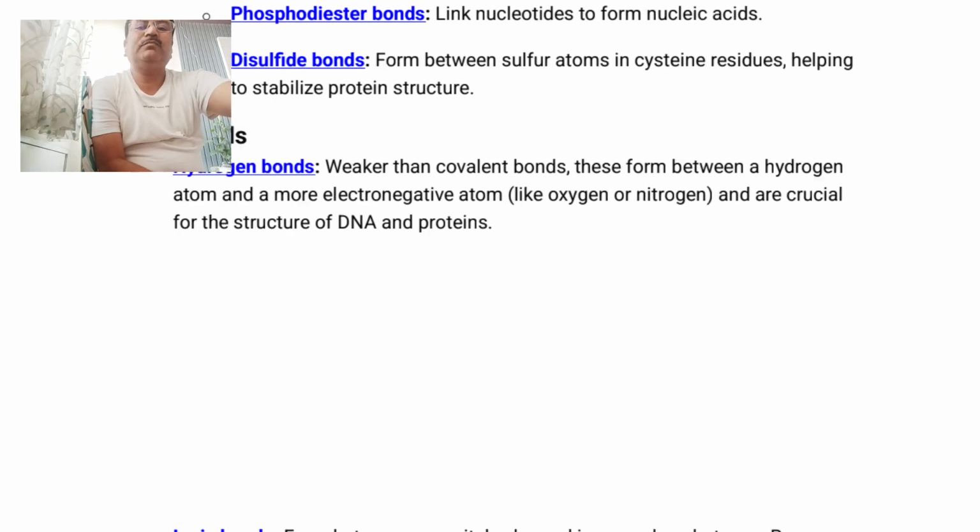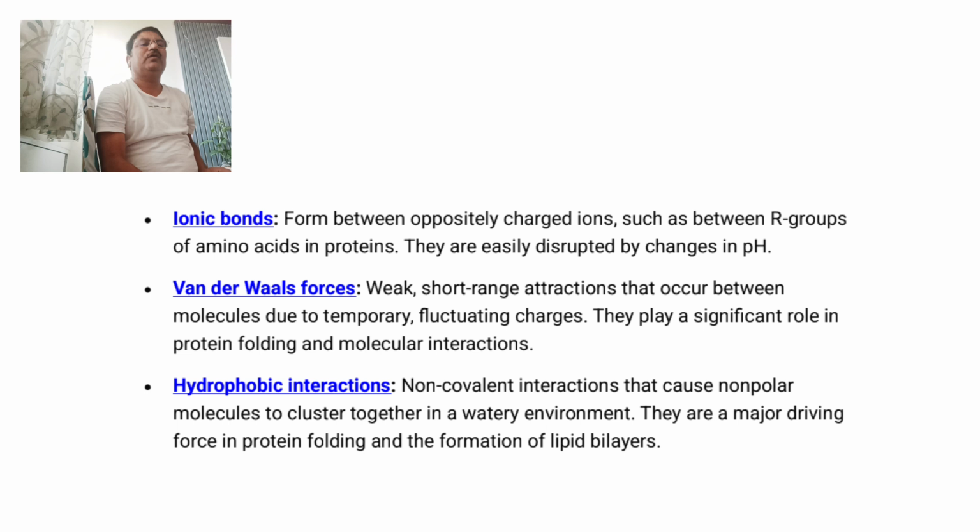Which bond do we see in DNA and protein? Hydrogen bond. Then the second type of weak bonds are ionic bonds.